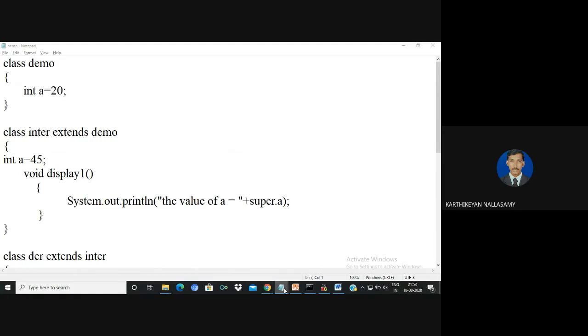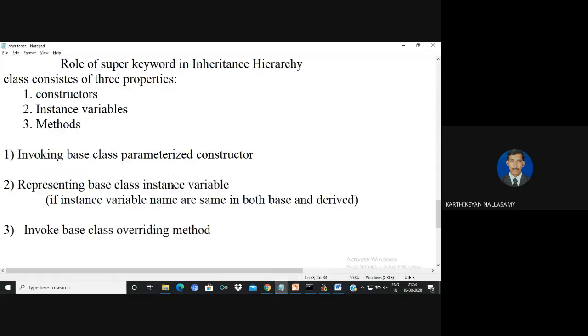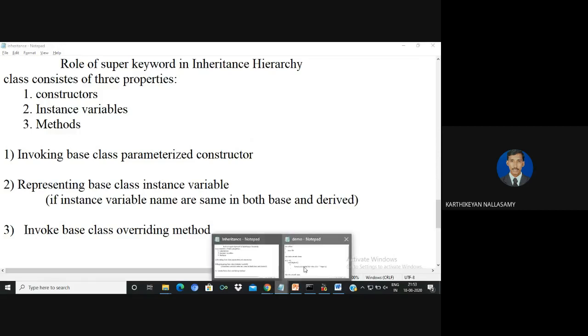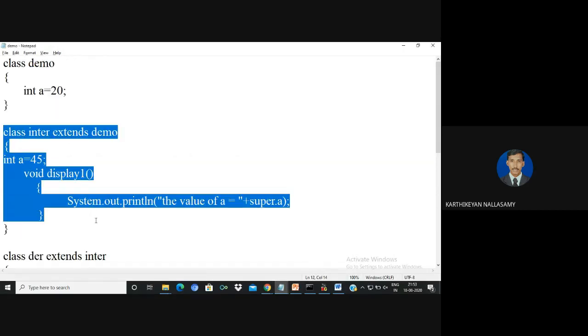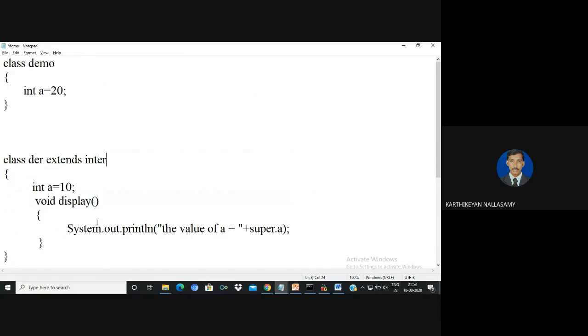So from that we can easily clarify that if the name of the instance variable is the same in both the base and derived class, the highest priority always goes to the current class. If you want to refer to the base class value of your instance variable, we can use the keyword super. Okay, and next, here I have some other question. Somebody is thinking like this. I'm going to remove this, and start by using demo.